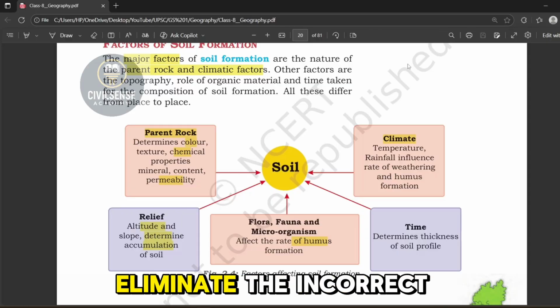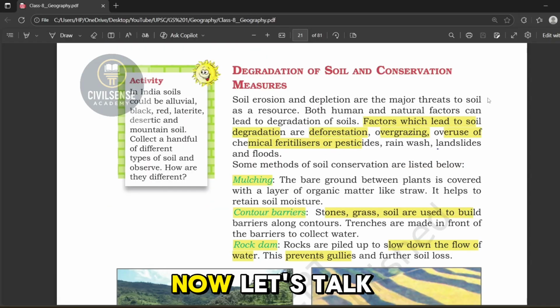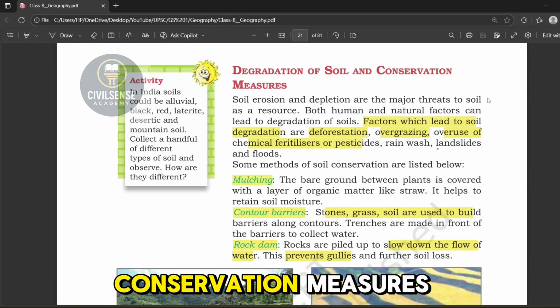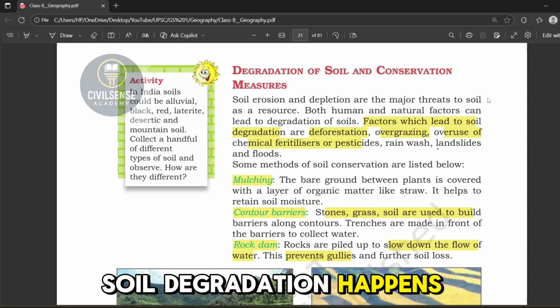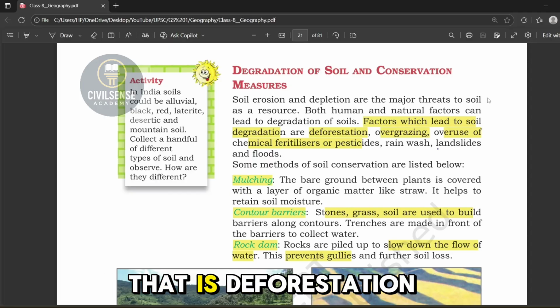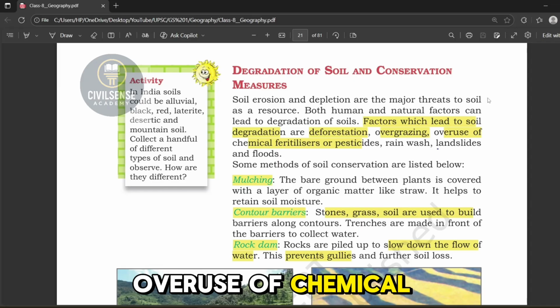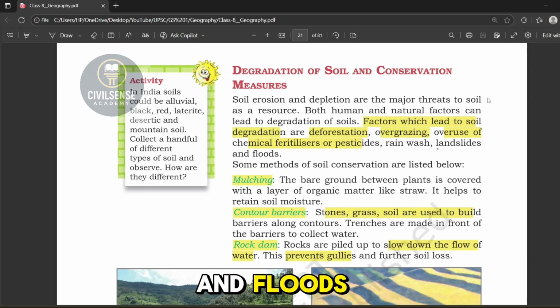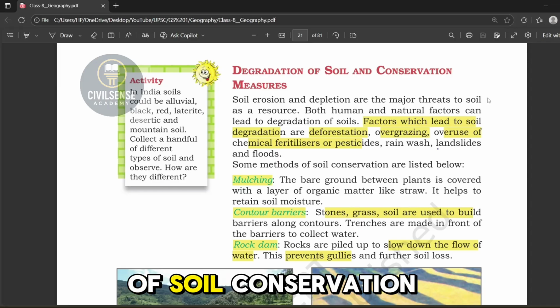So you should know how to eliminate the incorrect options smartly. Now let's talk about degradation of soil and its conservation measures. Soil degradation happens mainly due to several reasons, that is deforestation, overgrazing, overuse of chemical fertilizers, rainwash, landslides and floods. Now the methods of soil conservation.